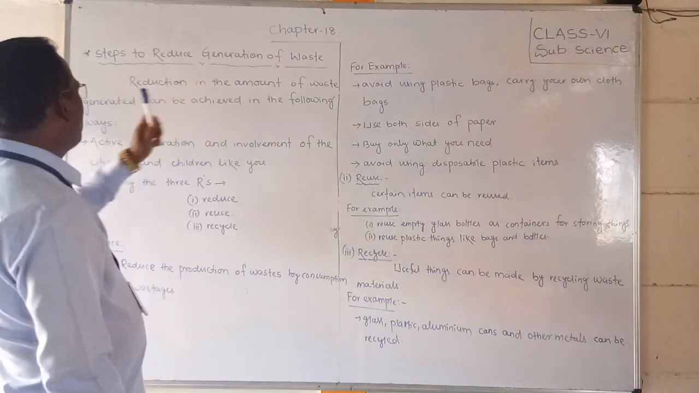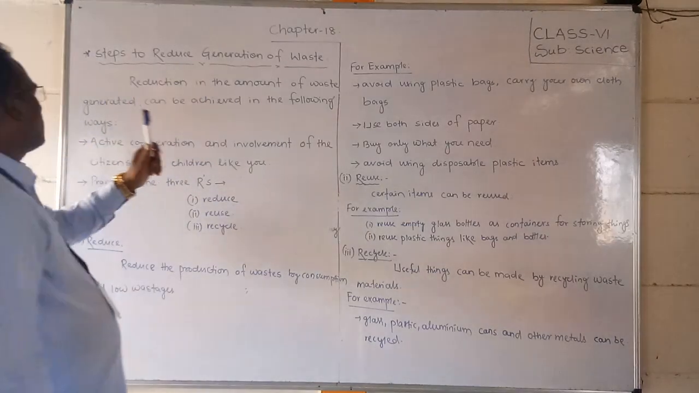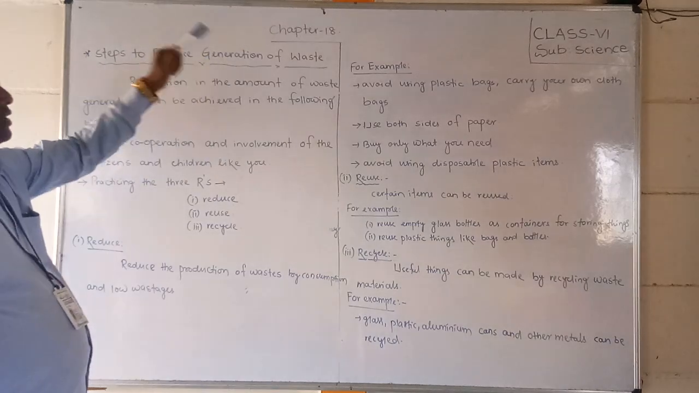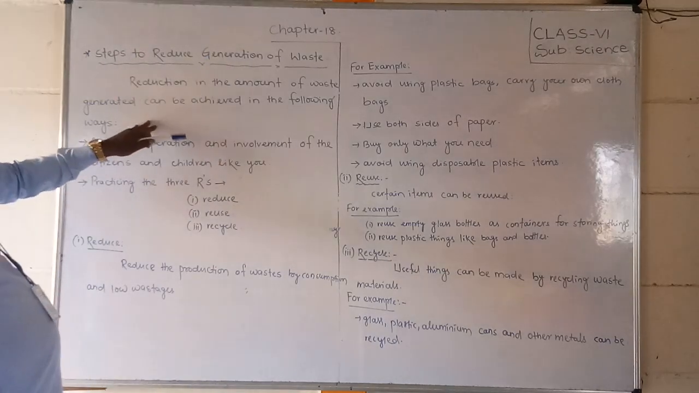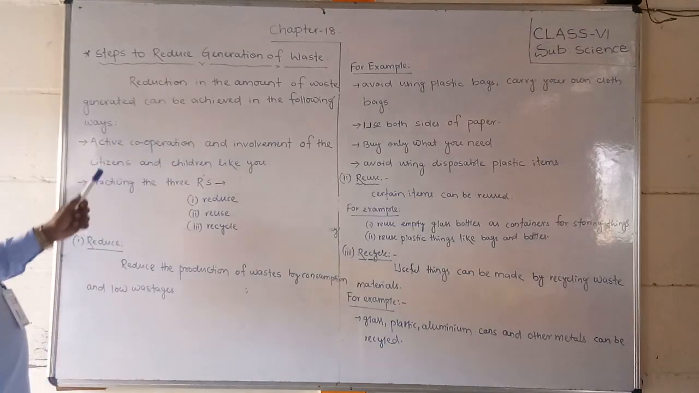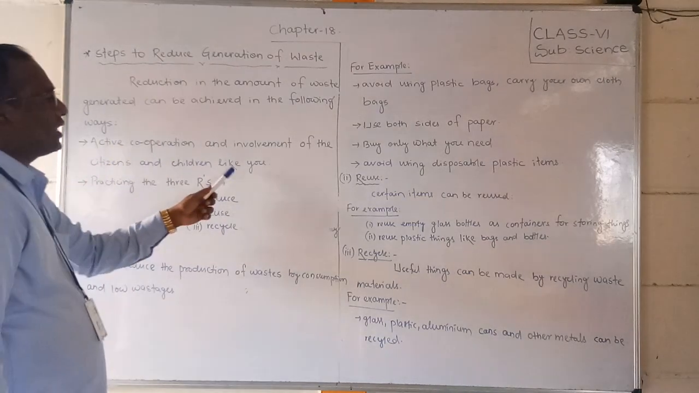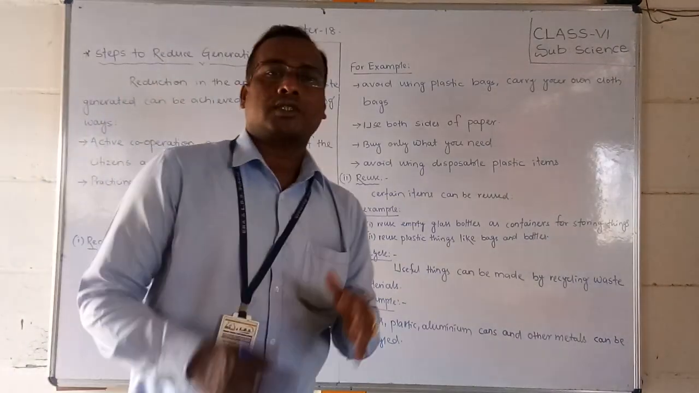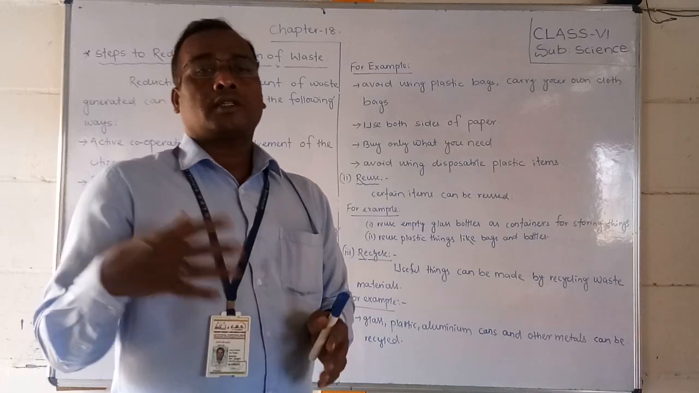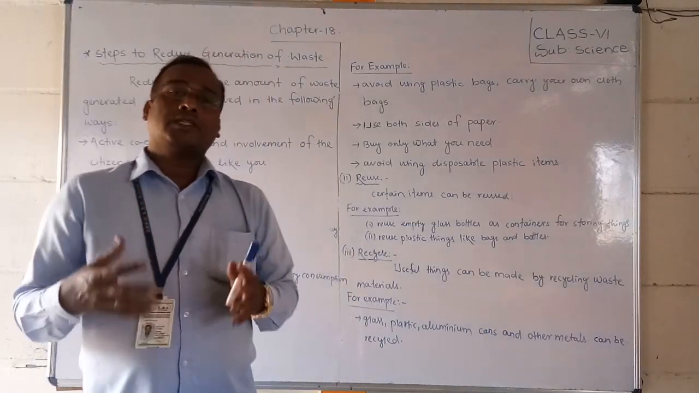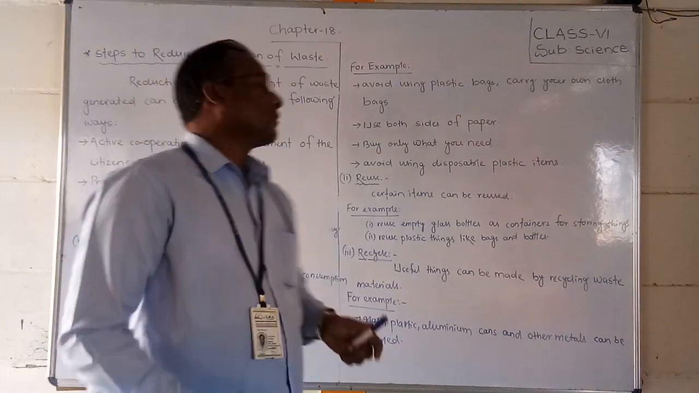Reduction in the amount of waste generated can be achieved in the following ways. How can we reduce it? There are some different ways. First, active cooperation and involvement of the citizens and children like you. Everybody, those who are citizens and also small children like you, should be active in this.